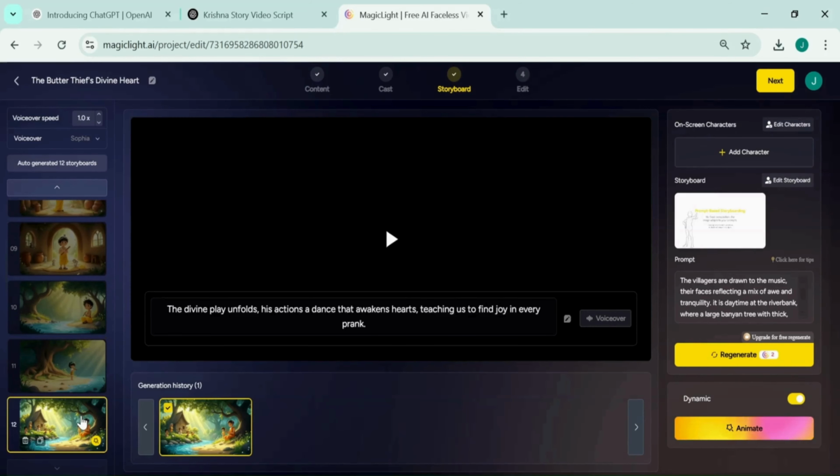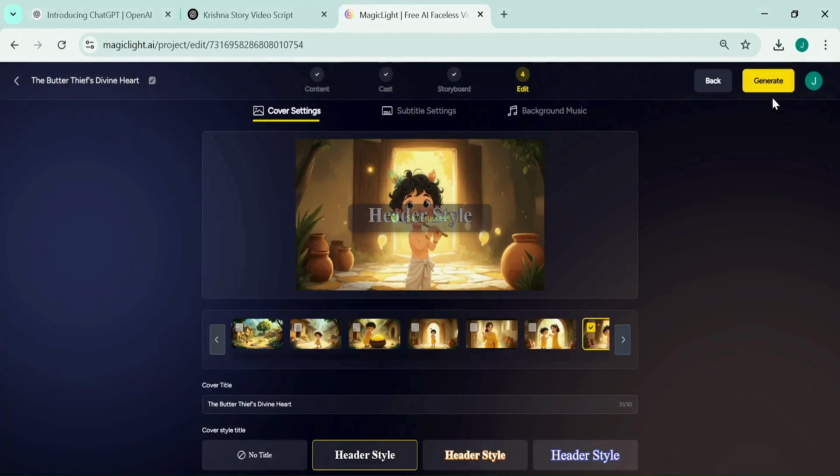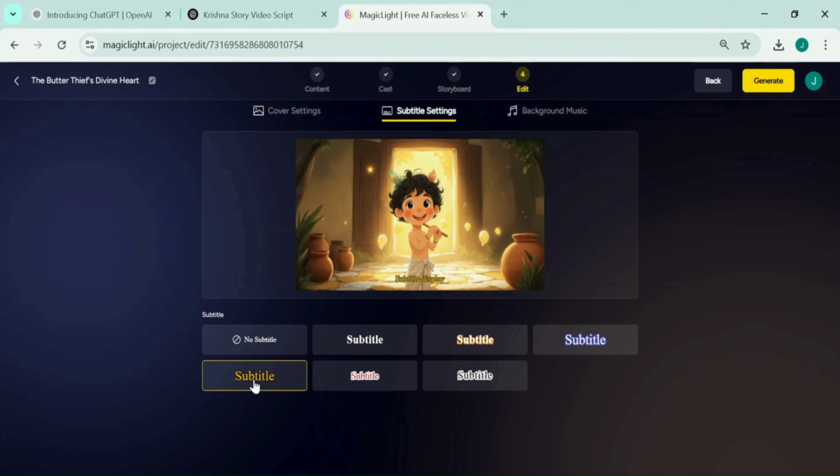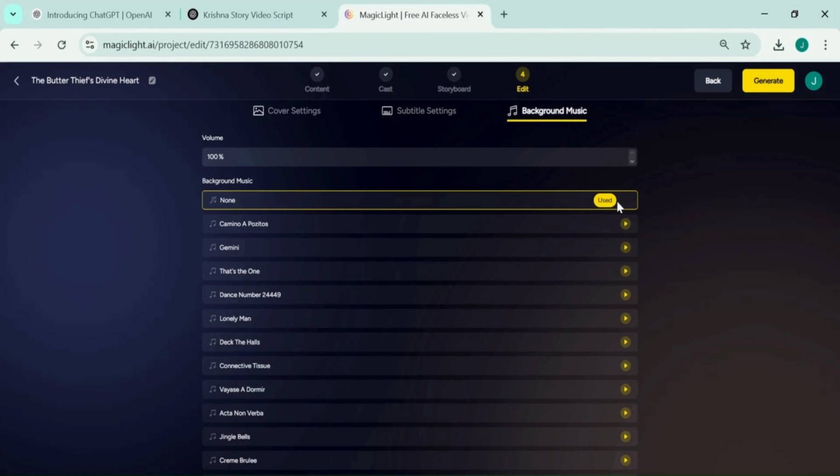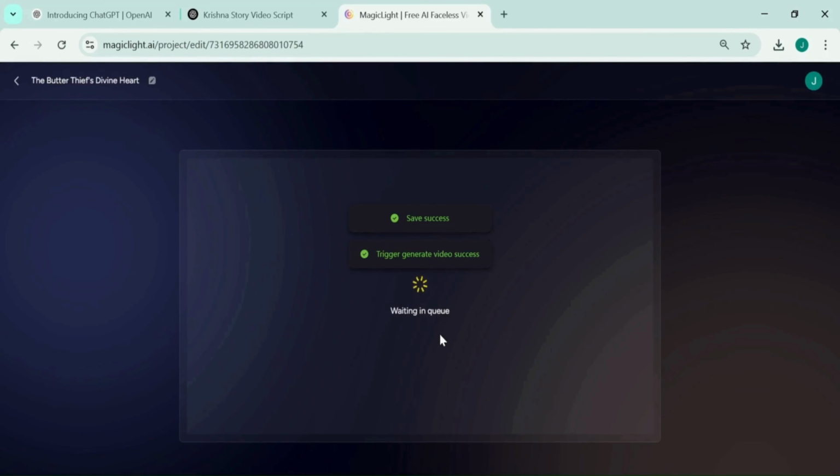Now your story is ready. Select Use Subtitles Style, otherwise click on No Subtitle. You can also add background music.